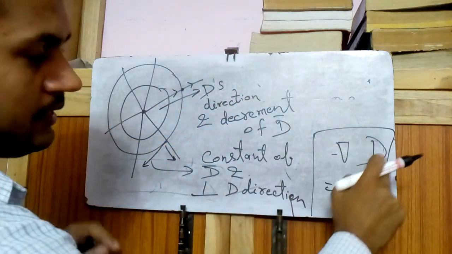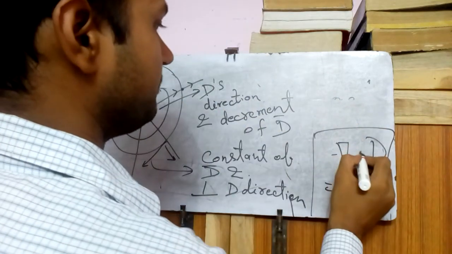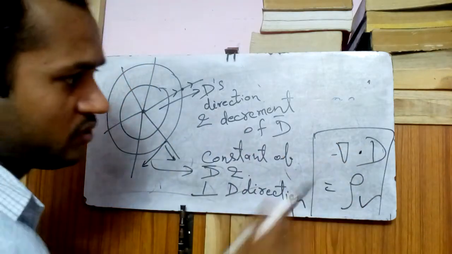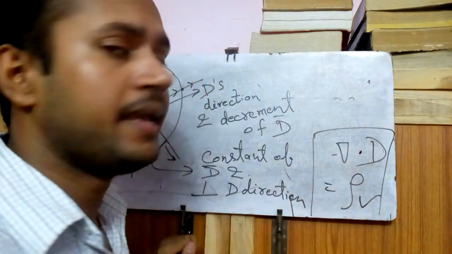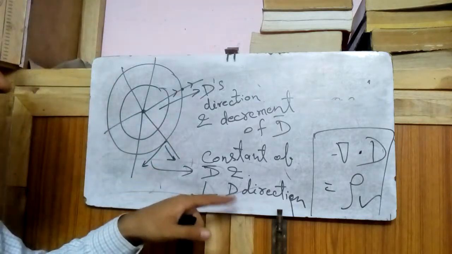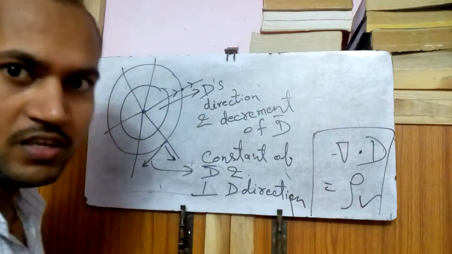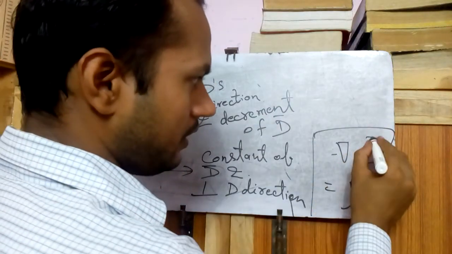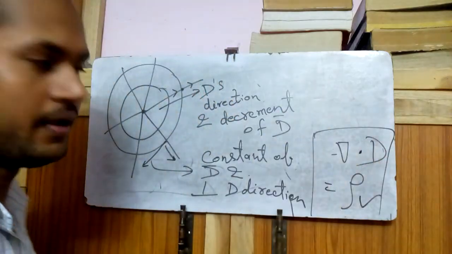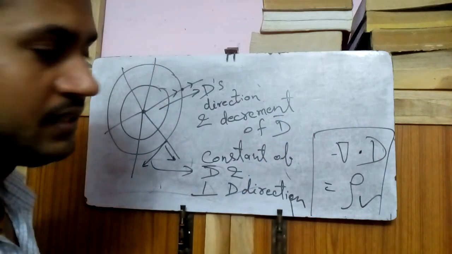So the change in D here, the del says it will change in its own direction, so we will use dot. What is the meaning of dot product? Dot product says that any vector will change in its own direction, not in its perpendicular direction. It also says every vector will give a scalar if it is in dot product. A dot b is equal to ab cos theta. We have studied this in the del operator, right?